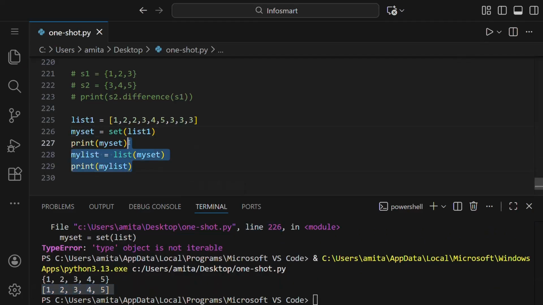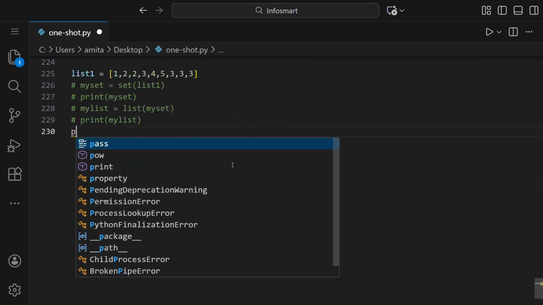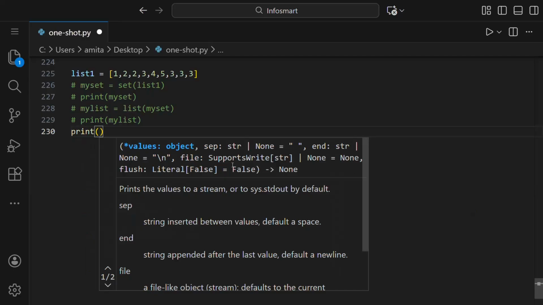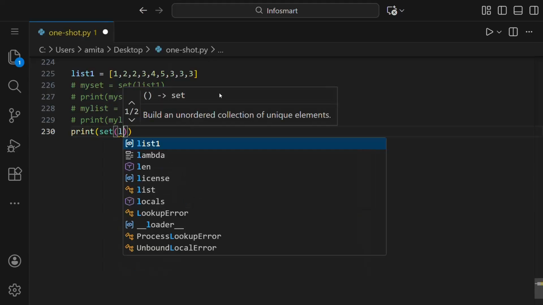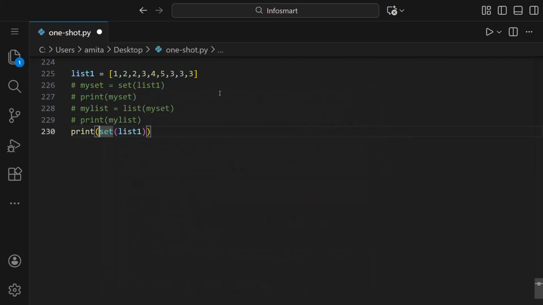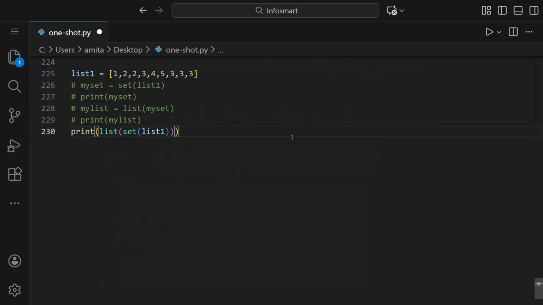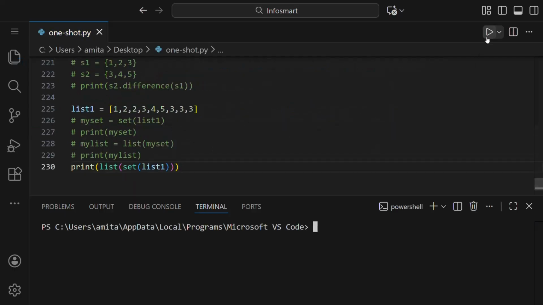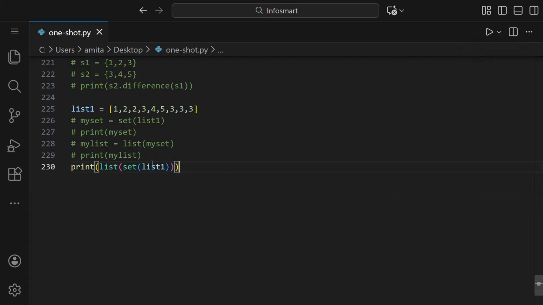If you want to shorten this, first let us comment. And the shortened way of writing this is print. Inside this, first we have to convert this list into a set. So set of list 1 will be written. Now this set should be converted back to a list. So list, like this. If we run this, you can see we got the correct answer in one go only.